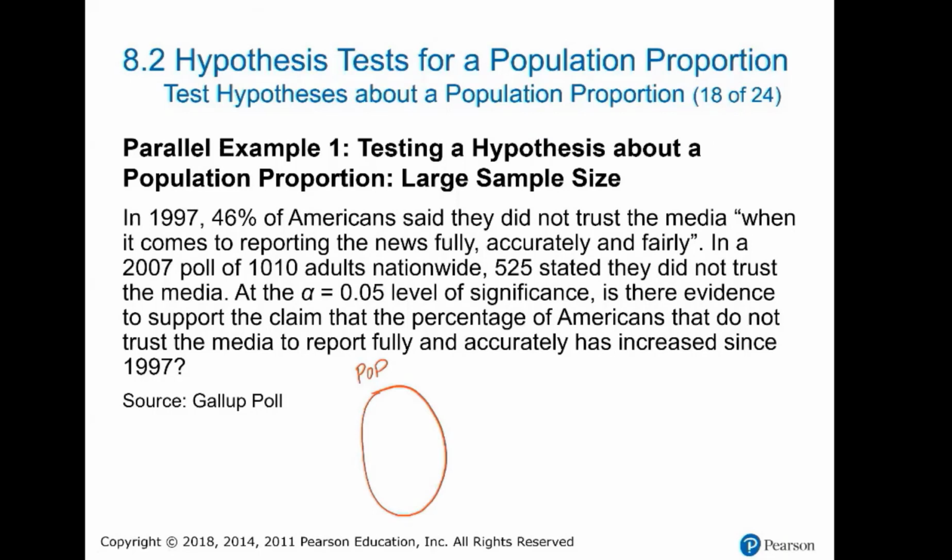In this population, the previous study stated that the population proportion was 46%. But that was in 1997. Right now, we are going to take a sample, in 2007, approximately 10 years later, and we are going to compute in this sample my sample proportion. And we are going to use this evidence to support or reject this assumption.